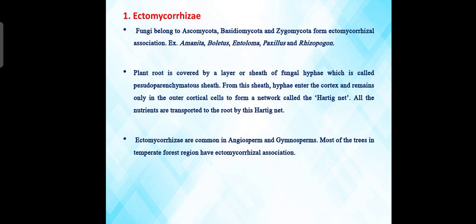From this sheath, hyphae enter into the cortex and remain only in the outer cortical cells to form a network called Hartig net. All the nutrients are transported to the root by this Hartig net. The ectomycorrhiza are common in angiosperms and gymnosperms. Most of the trees in temperate forest regions have ectomycorrhizal association.